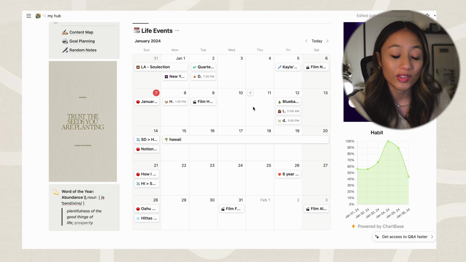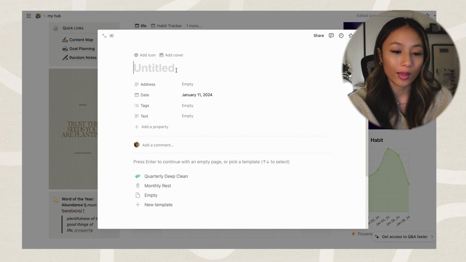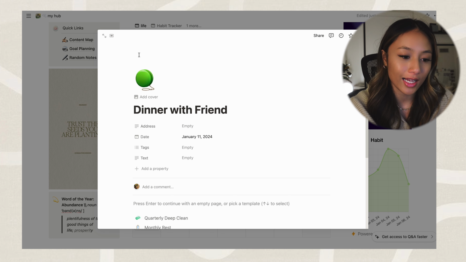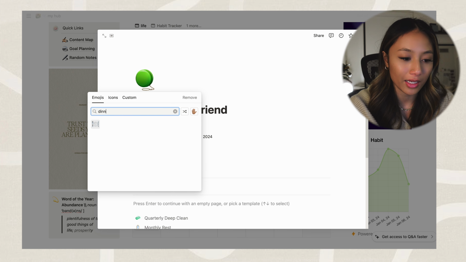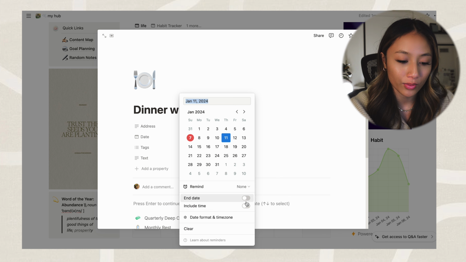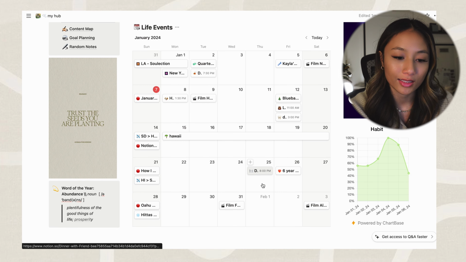And all you have to do, if this is what you want to use to track your life events, is add an item, you name it. So let's say dinner with friends. I usually like to add a little icon to make it more aesthetic, and then you can change the date. So I'll include in time, let's say 8 p.m. on the 25th. That event has gotten added.